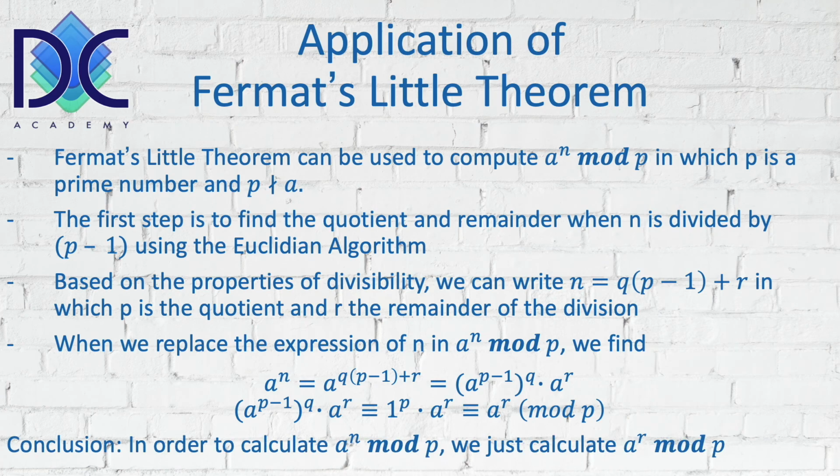So basically, when we are calculating those large powers, we just calculate the modulus a^r mod p. We just look at the remainder that we have found for this calculation. So this simplifies the way we deal with this power.